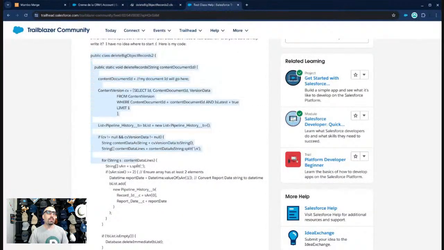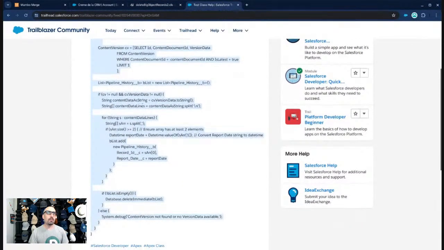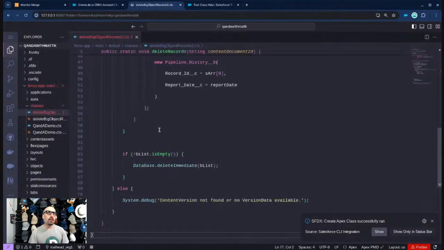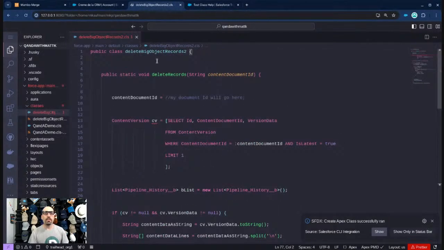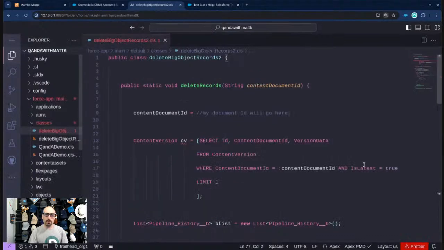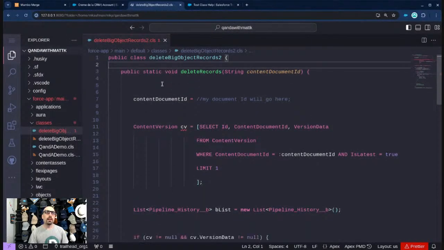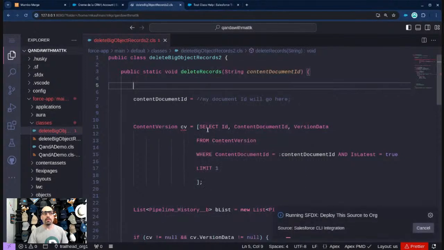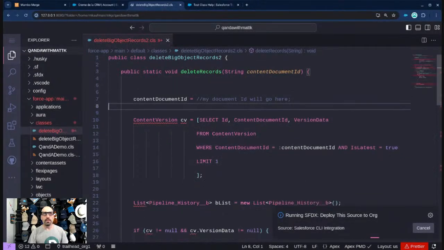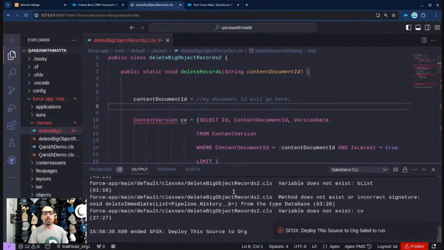So I'm going to copy this from here and paste it into here, and we're good to go other than the formatting. Let me zoom in once, maybe we'll zoom in. There we go. Hopefully that's a little better for everyone at home. And now if I try to deploy this right now to my Playground org, obviously I would never deploy directly to a sandbox production.